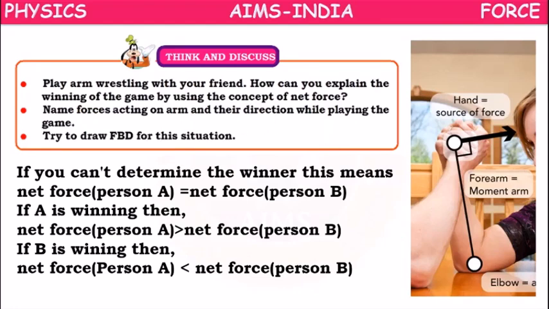Suppose you are playing arm wrestling with your friend. If you draw an FBD of this situation, what is the source? The hand. With the hands they are trying to bend each other's hand. So your hand is the source of force.